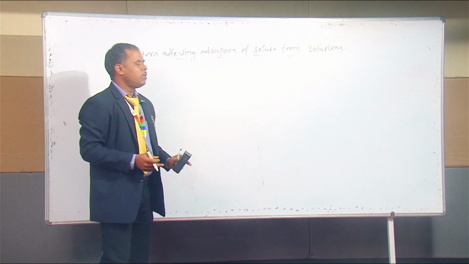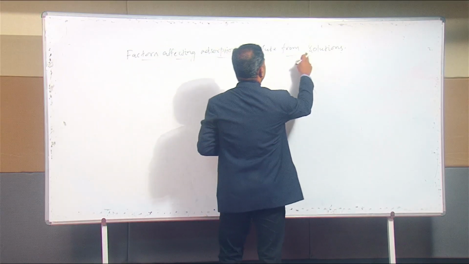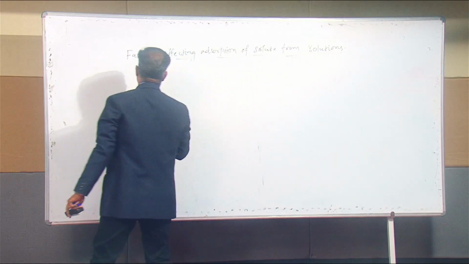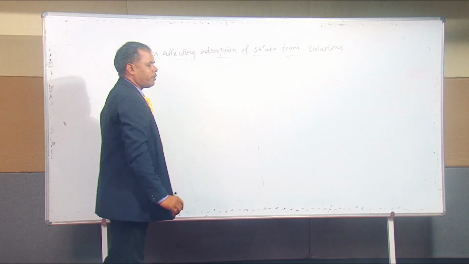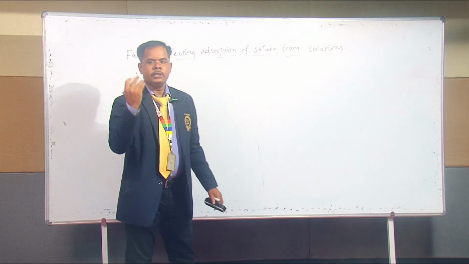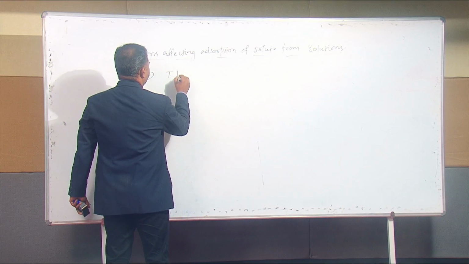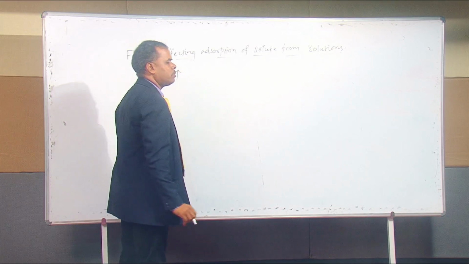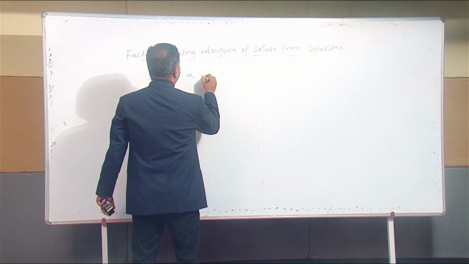They are almost the same for adsorption of solute from solution. We will discuss only a few factors. The first factor: when we increase the temperature, the magnitude of adsorption decreases.